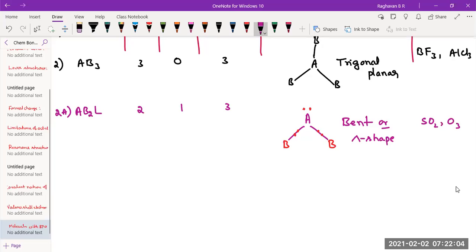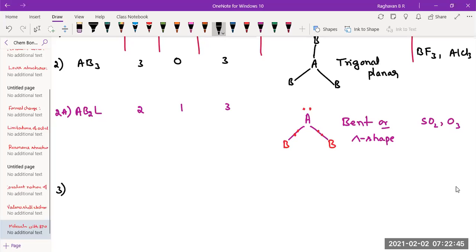Okay, fine. So is there any other possibility of having lone pair under AB3? No. If I replace one more bond with a lone pair, then it may be represented as ABL2. But what would be the structure of ABL2 with only one bond? It will be linear. So we will be predicting when there is more than one surrounding atom. There is no question of an ABL2 kind of molecule. Even if it is there, it will have a linear structure. There is no ambiguity about it. So fine, we shall take up the next one.